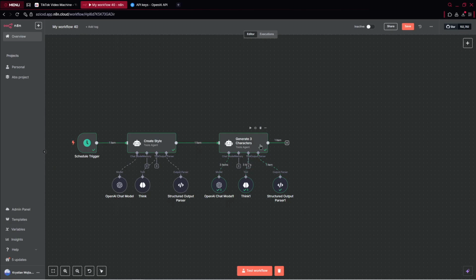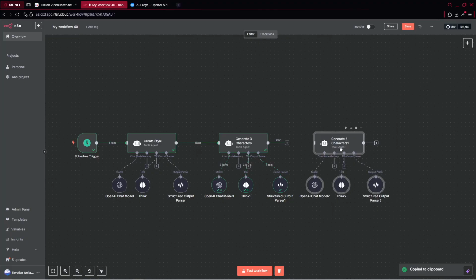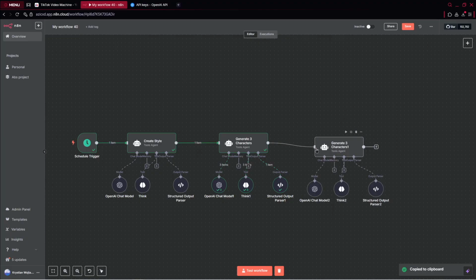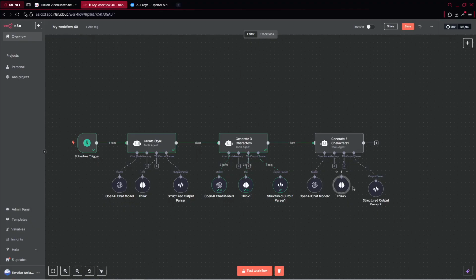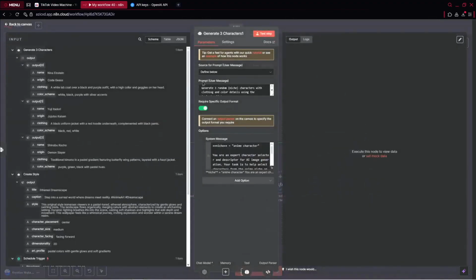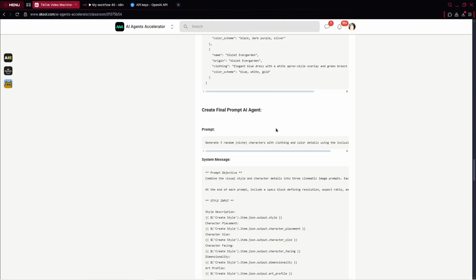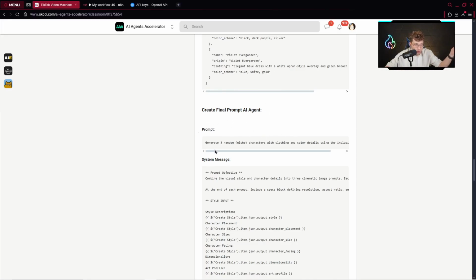And then what we do, we add our 3rd agent. So here we can just copy this entire agent again and paste it here. And now this agent will create our final prompt to use, all right? So in general, again, we go over to the prompt, system message, and inside our community I organized everything here, okay? So it's much easier to copy that from here.